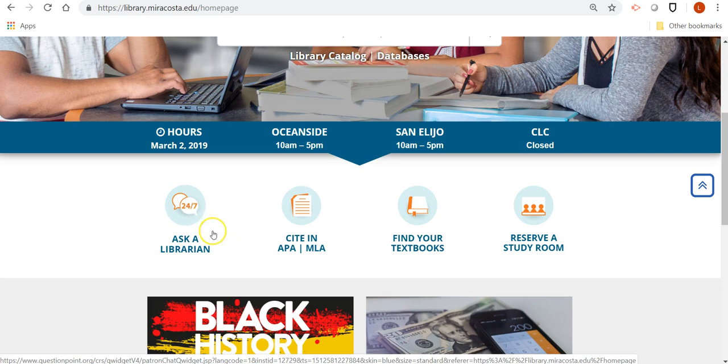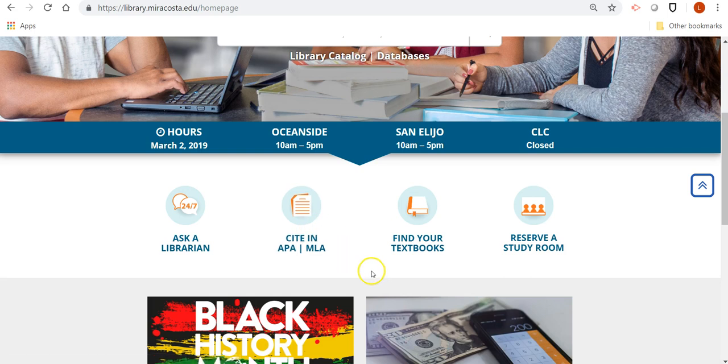It's a really great resource that allows you to chat 24/7 with a real librarian, someone with the same credentials that I have. When we talk more about citation, this is going to be a really good starting point for you. You'll have the option to cite in either APA or MLA.